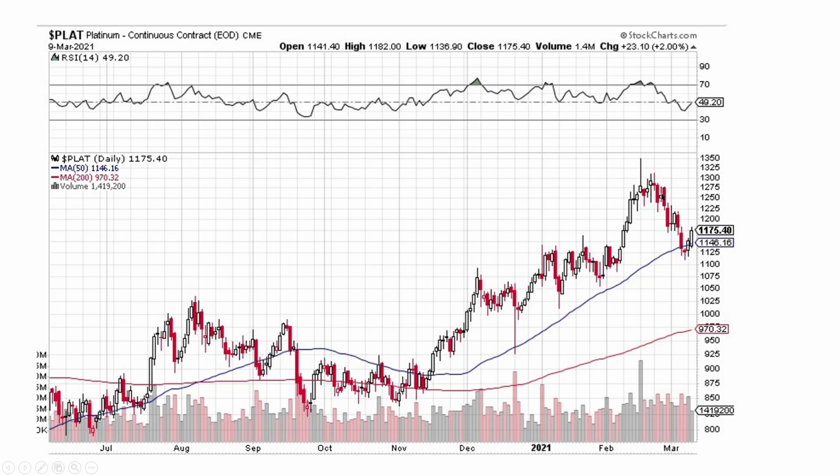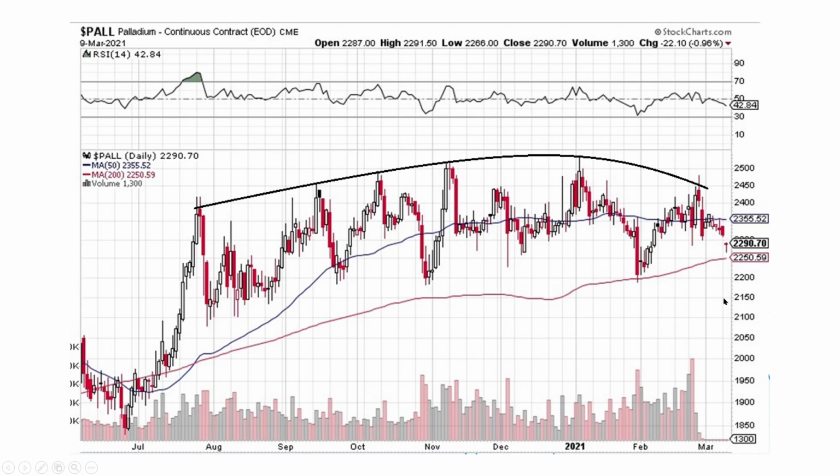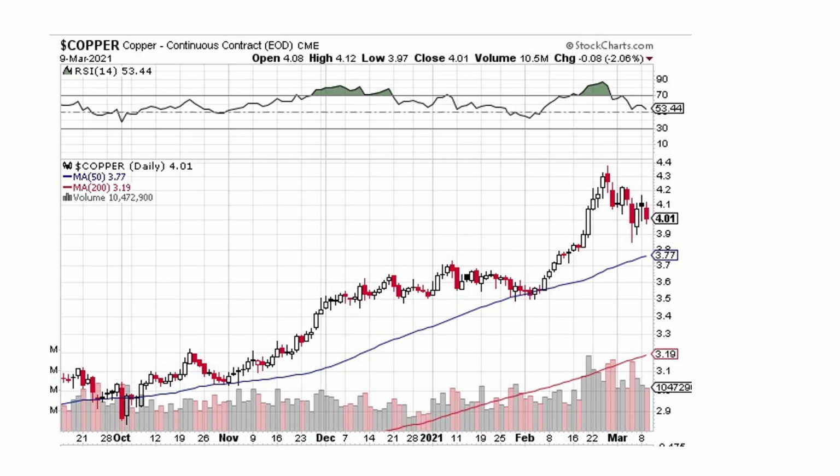This is platinum. It looks like it's doing very well, moving to the upside, looking pretty good. Palladium looks like the opposite, which is what we expect during a commodities bull market, because palladium typically does the opposite of the other metals. It looks like we're putting in this dome top coming through here, and it looks like it's going to roll over and head back lower, which is what we expect. Copper is getting a little bit of a short-term pullback here. We do have a bullish piercing here.